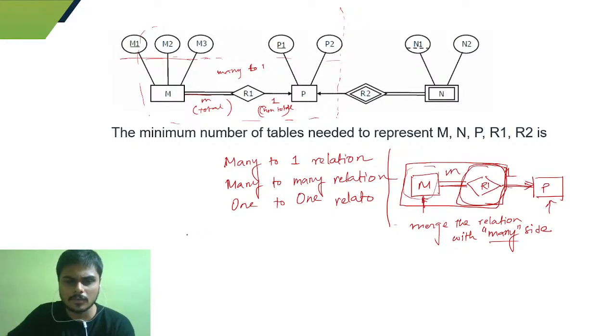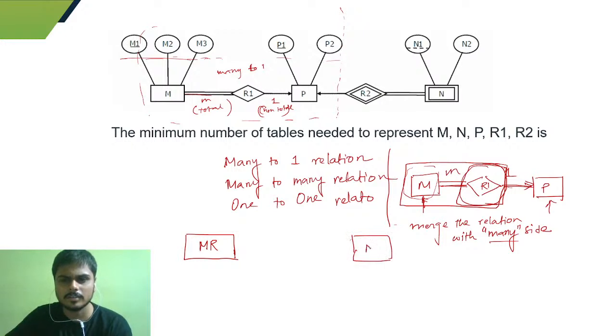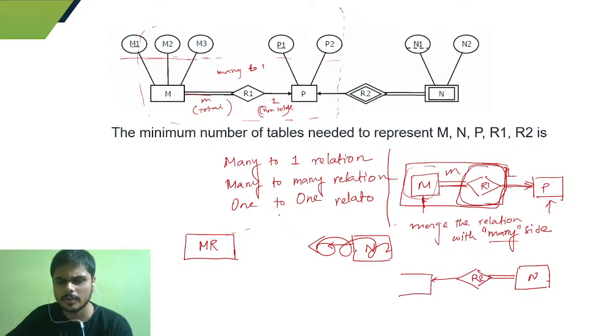So you can think of it like this. You have a relation like this, m R1. Okay, so this is one relation. And you have another relation over here, this is n, and you have another relation over there, right? So there is an R2 over there. Okay, sorry, so you have n over here, R2 over here, and you have p over here, right?